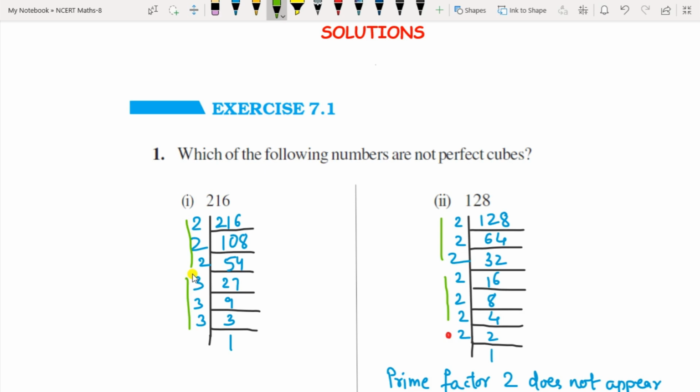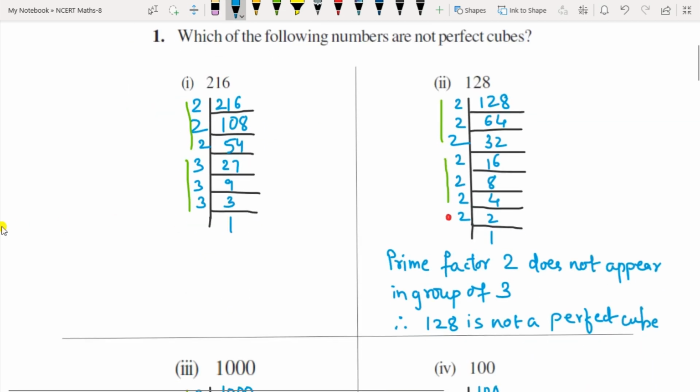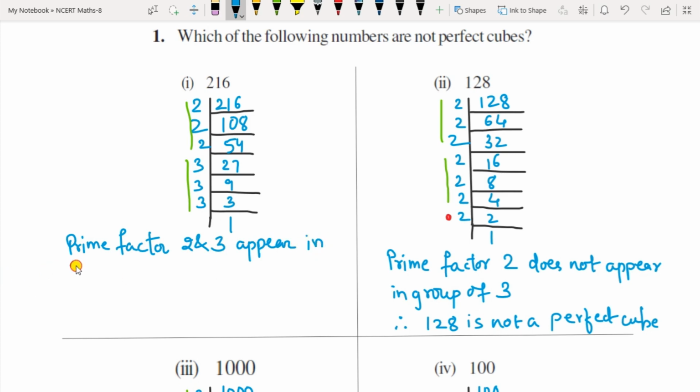Write the sentence here: prime factors 2 and 3 appear in groups of 3. Therefore 216 is a perfect cube.